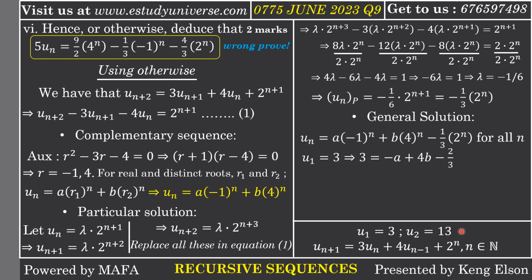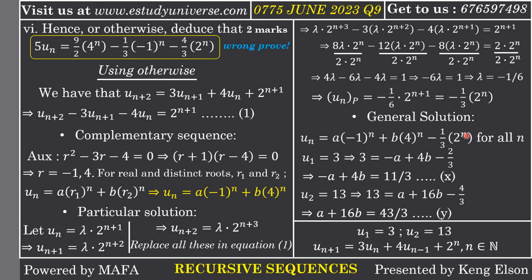So we need to replace u1 equal to 3. What does it mean? It means 3 is equal to, I replace n with 1, I get -a here plus 4b minus 2/3, because I'm replacing n with 1. If we simplify, we are going to have this equation. We call it equation x. Now, u2 is equal to 13. It means I replace n with 2 everywhere, and simplify, we get the second equation. So we need to find the values of a and b, and to do that, we have to solve equation x and equation y simultaneously.